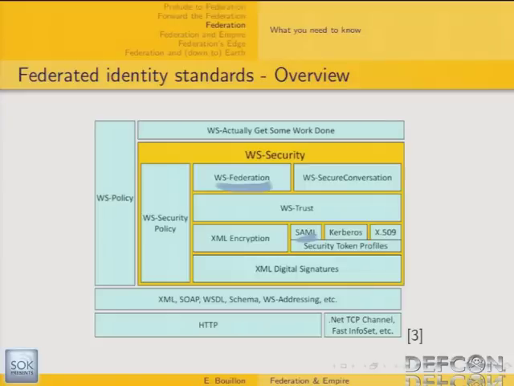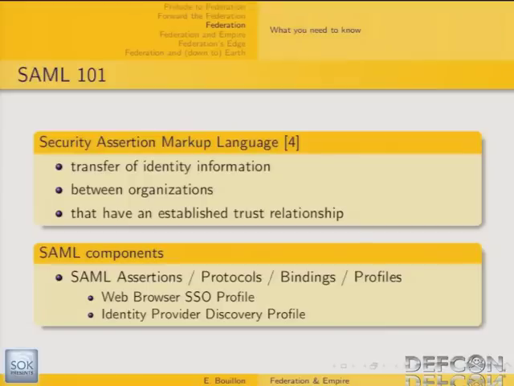First, the SAML specification, which is in fact a set of specifications in itself, and secondly the WS-Federation specification, which basically describes how to orchestrate flows in order to achieve this multi-domain single sign-on solution. So let's start with SAML.